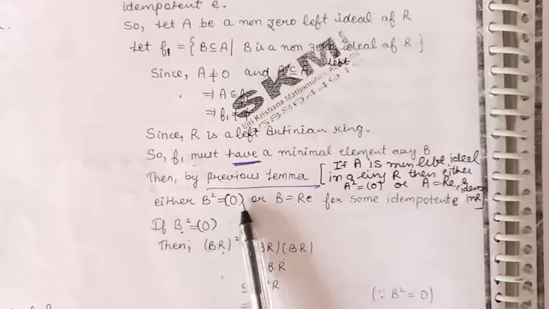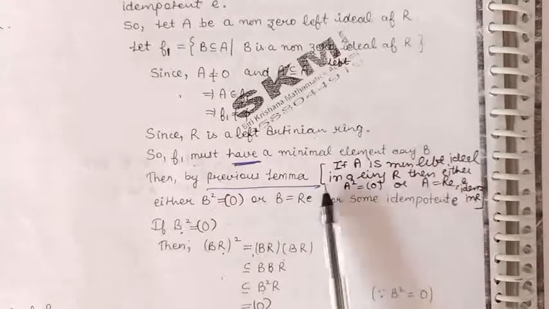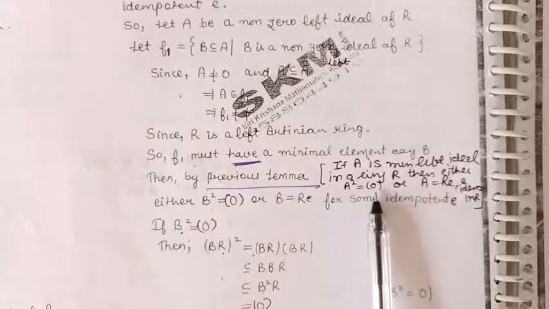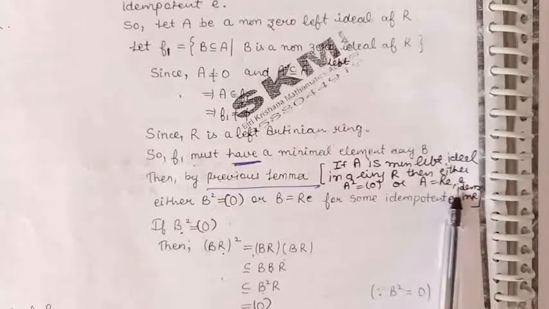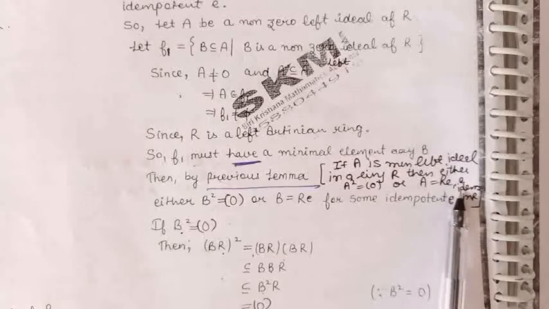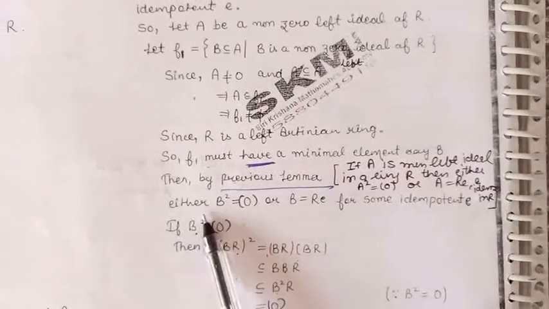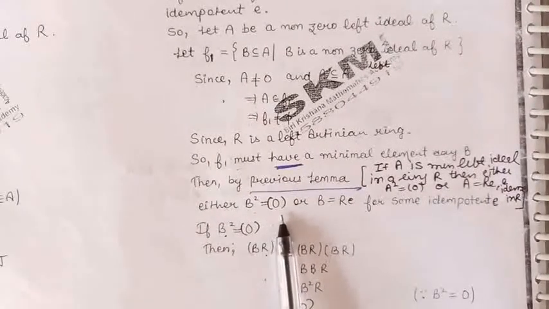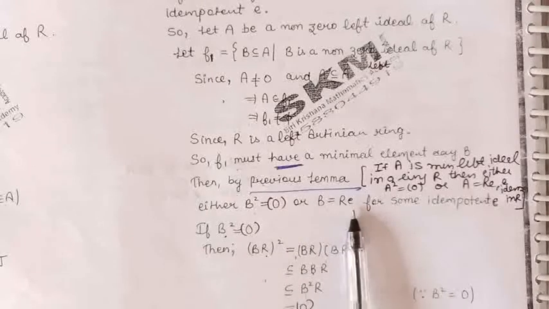According to that lemma, if A is a minimal left ideal in a ring R, then either A square is the zero ideal or A is equal to Re, where e is some idempotent in the ring R. Here in place of A we have B. So by using the lemma we can say either B square is 0 or B is equal to Re.